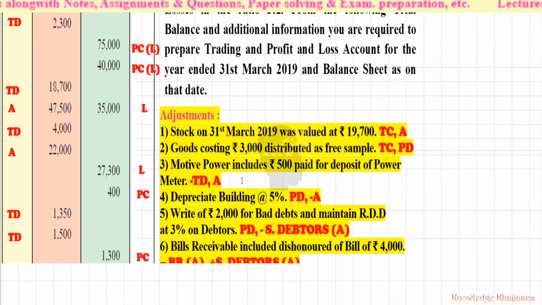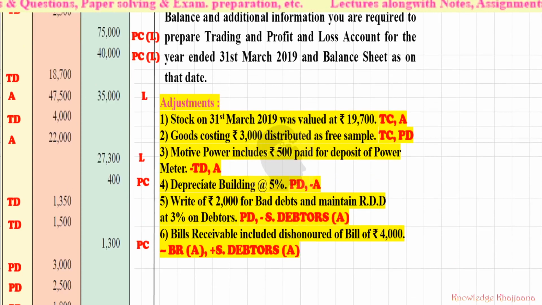Next, write off rupees 2,000 for bad debts and maintain RDD at 3% on debtors. But first, adjustment number 6: bills receivable included dishonored bills of rupees 4,000. Now see, what is our rule? For doing any adjustments on sundry debtors, other adjustments must be solved first. And what is the other adjustment? That is adjusting the amount of bills receivable.